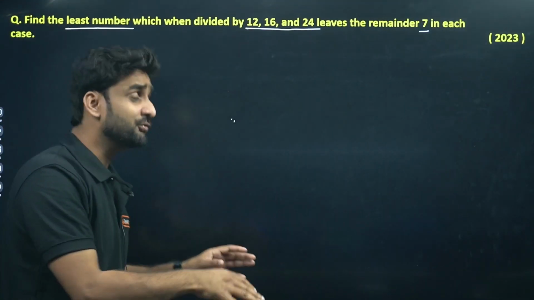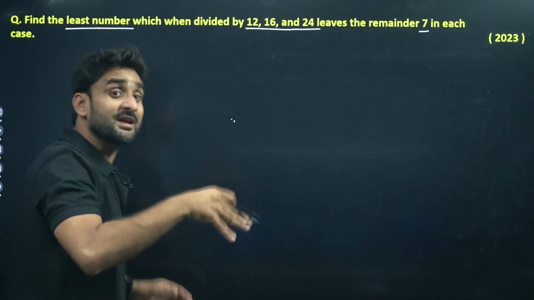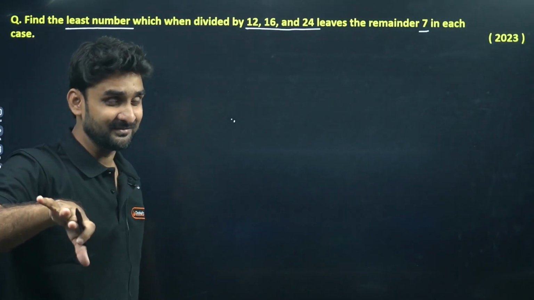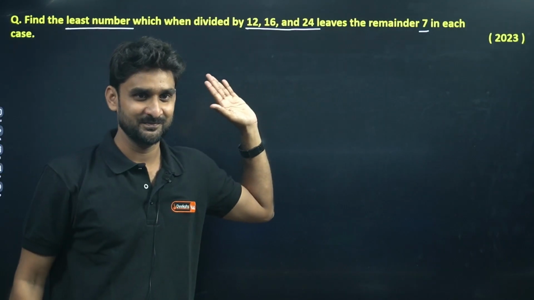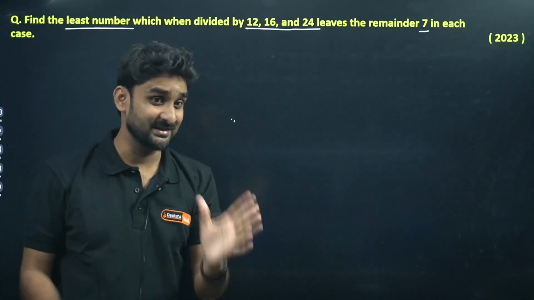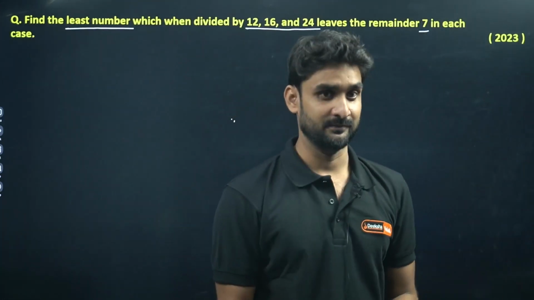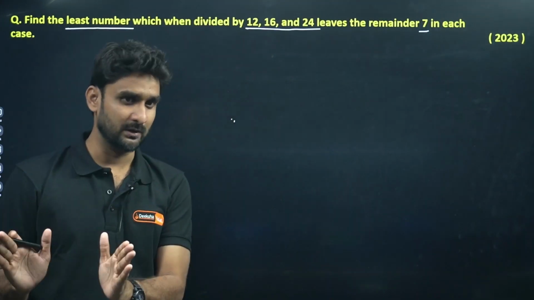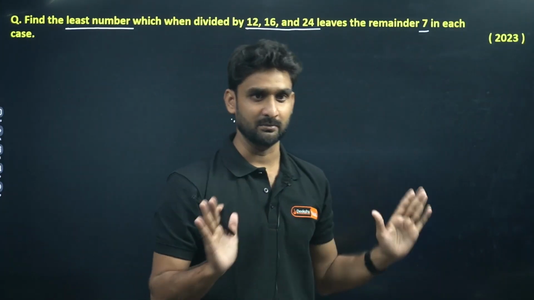But here in this question, these numbers 12, 16 and 24 are dividing some other number. So it proves that that number will be greater than these numbers. So the result will be LCM, because LCM always comes greater and HCF always comes smaller or equal. HCF cannot be greater than the number, but LCM can be greater than the number.